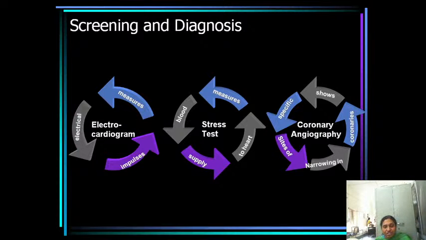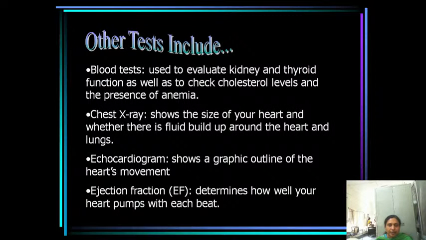The next is the stress test, which measures the blood supply to the heart, and coronary angiography, which shows the specific sites of the narrowing of the coronary arteries. The other tests include blood tests. Generally in the blood test we evaluate the kidney and thyroid function, and check the cholesterol levels and the presence of anemia.